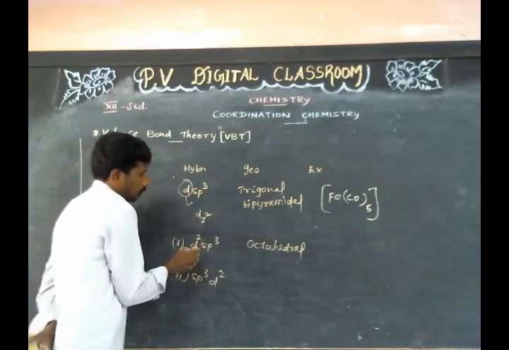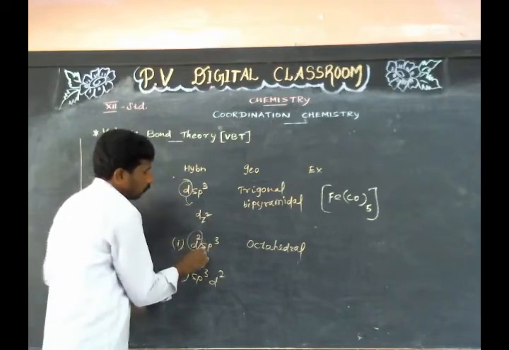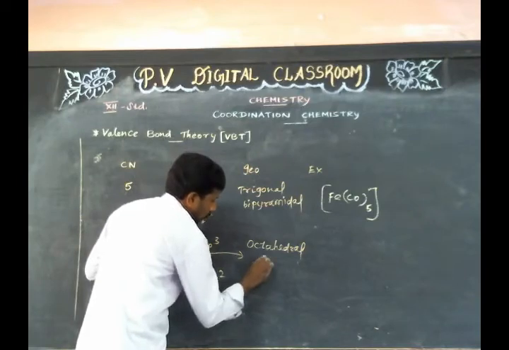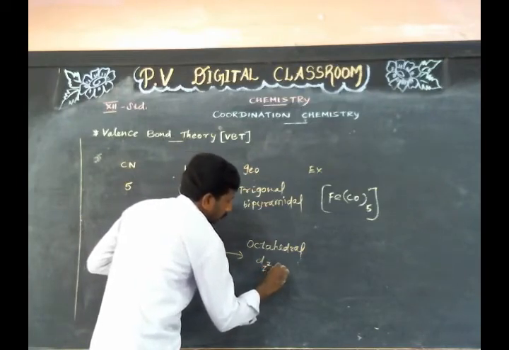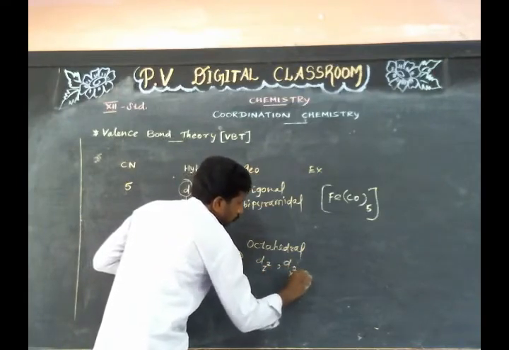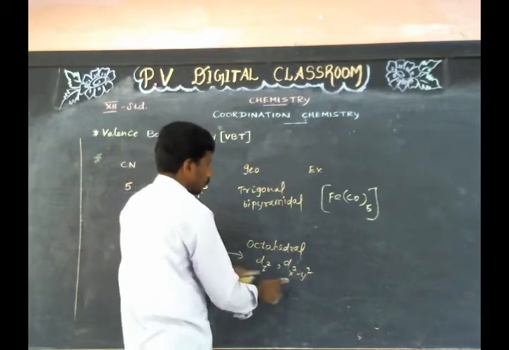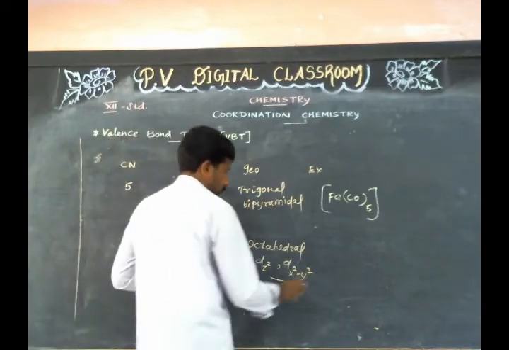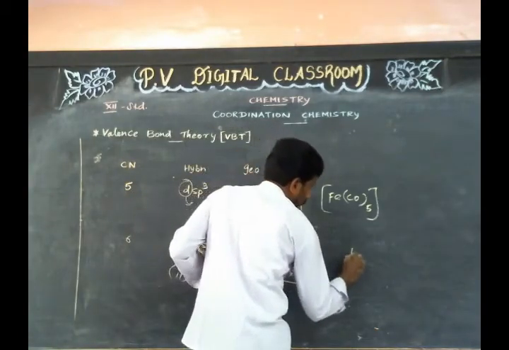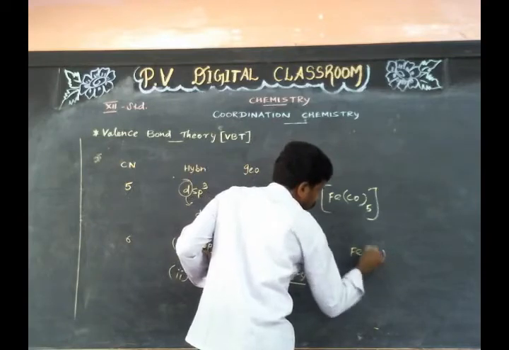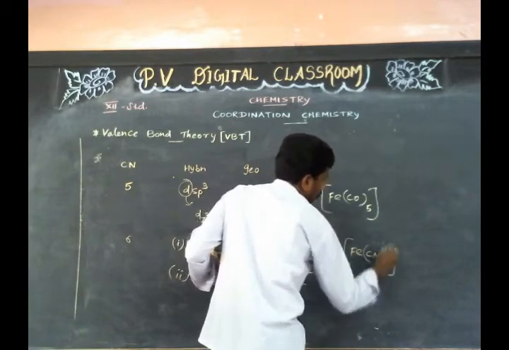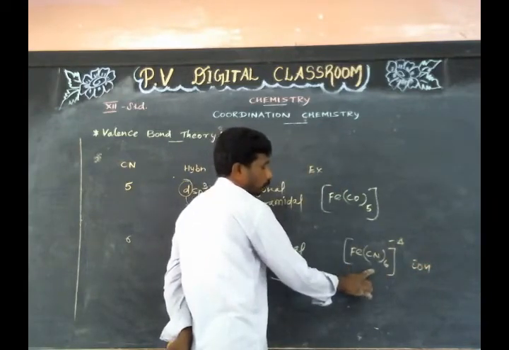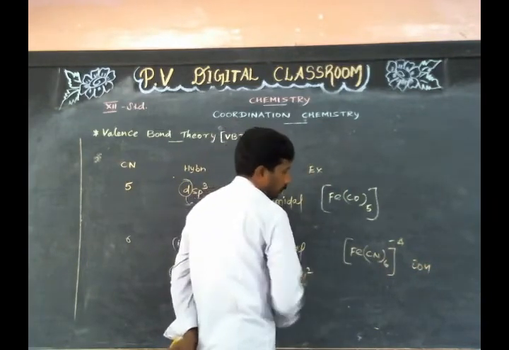Here the 2 d orbitals involved in hybridization are dz square and dx square minus y square of the inner shell. Example, [Fe(CN)6]-4 ion, hexacyanido-κC ferrate(2-) ion.